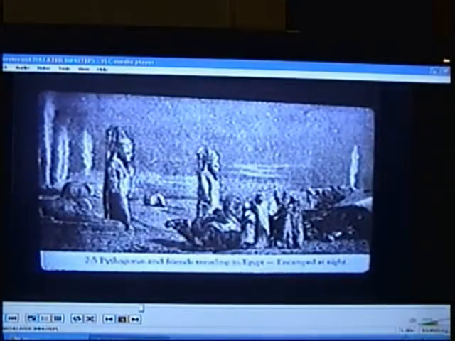So don't say Brother Matthew is making this stuff up, that Brother Matthew can't subject his passion to reason. You can see Pythagoras coming into Kemet. He studied for 22 years in Kemet, then he went and studied 16 years in Mesopotamia and went back to Greece and started a school of mathematics. Then they said he was the father of the theory, just like they said Hippocrates was the father of medicine. You saw Imhotep. They made him the god of medicine. And the first thing you hear of Hippocrates, he's in Egypt studying medicine.